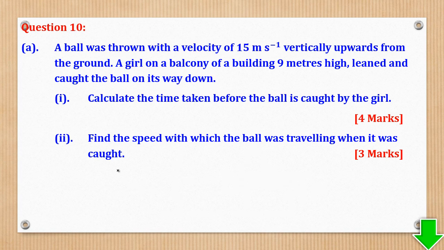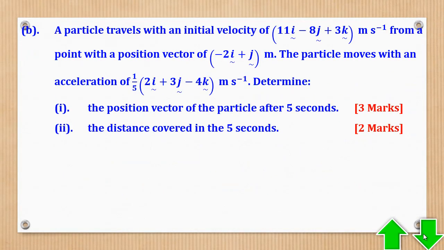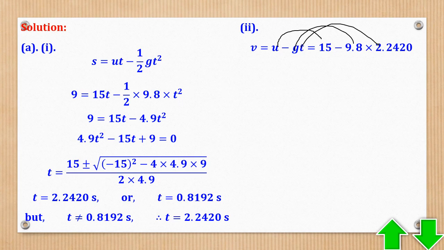Then they also said, find the speed with which the ball was traveling when it was caught. So V is equal to U minus GT. Substitute for V, for G, and for T. You'll come up with this.